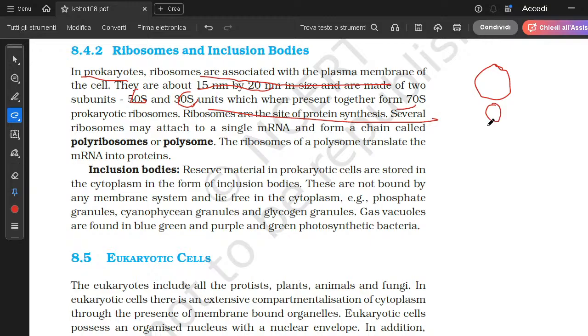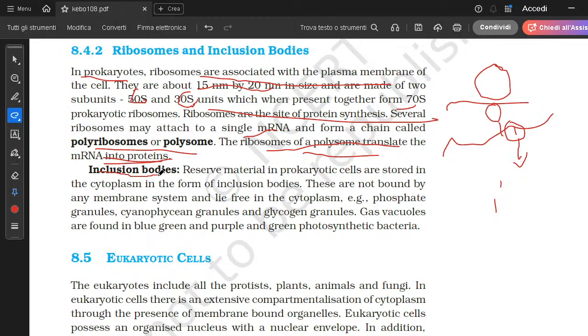Ribosomes do protein synthesis, and several ribosomes may attach to a single mRNA. If you don't know, an mRNA thread is used in protein synthesis, and several ribosomes attach to a single mRNA to make a chain, which is called a polysome or polyribosome. The ribosomes of a polysome translate the mRNA into protein. The different codons of the mRNA are translated into proteins.